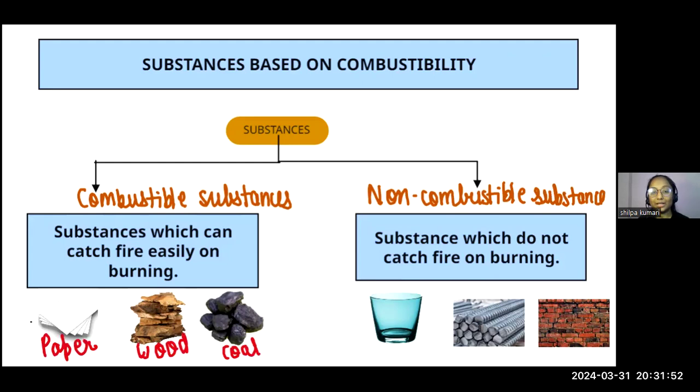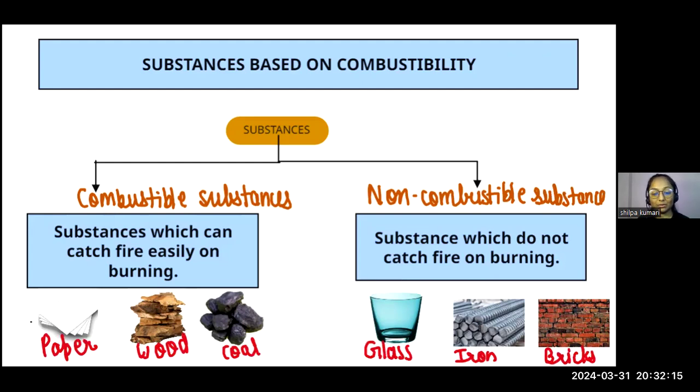But non-combustible substances are substances which do not catch fire on burning, for example, very common examples, glass, iron, and bricks. Okay, everyone. So these are about the substances, and substances can be of different types.